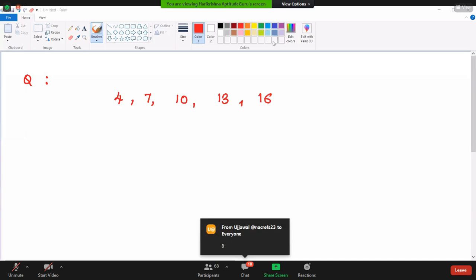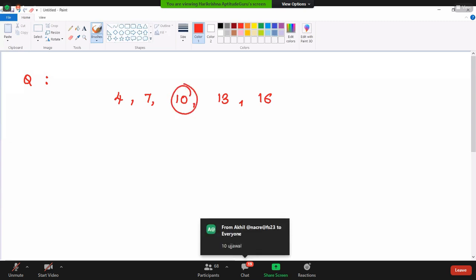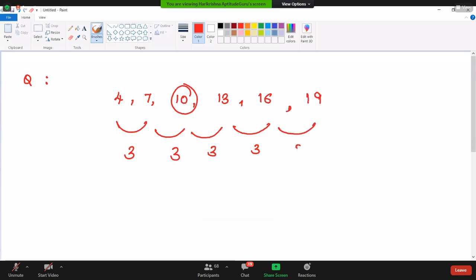You can just observe the middle term. The middle term is going to be 10. That will indicate the average. Even if you have any terms, why? Because the difference is 3 here, 3 here, 3 here, 3 here. For example, if the next term is 19, again the difference is 3.